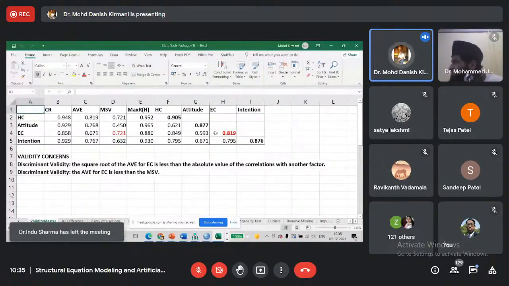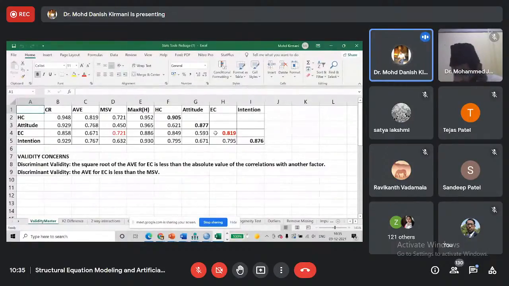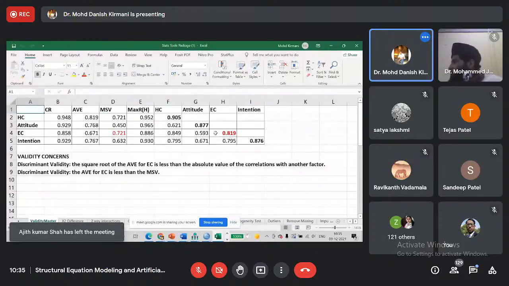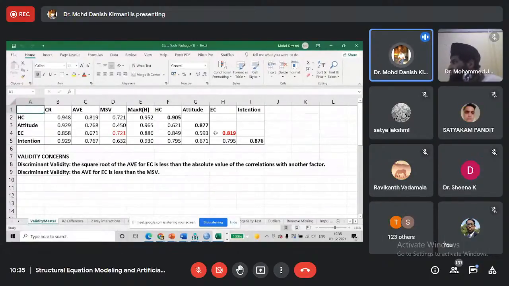You will have to justify why statistics are suggesting you to delete environmental concern as a construct from this model. So you will have to redesign your study, or you may start from the first point. You will have to again consider the indicators that you have taken for measuring EC, because there is a problem related to the indicators that you have taken.